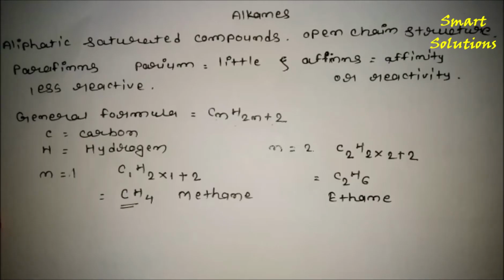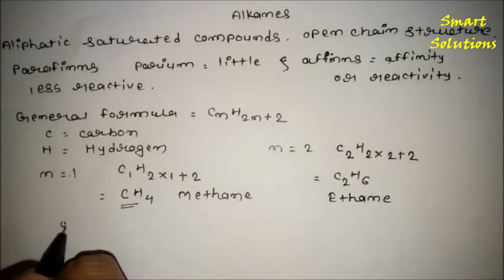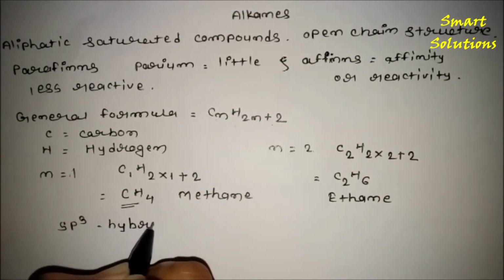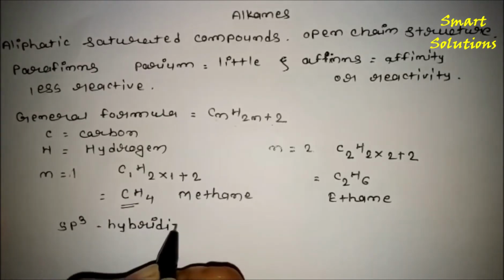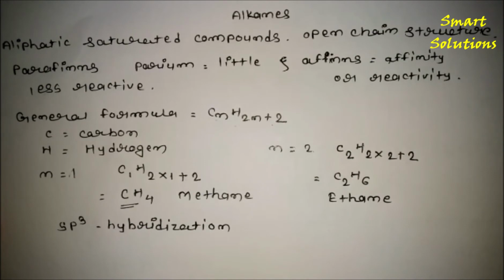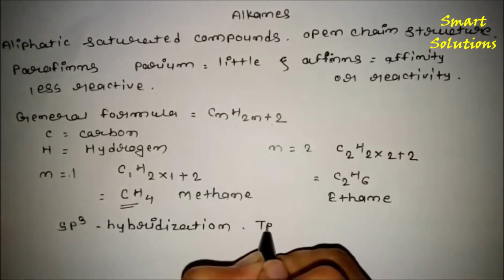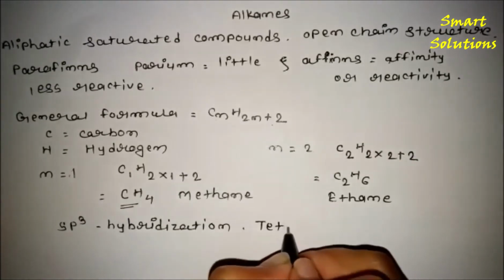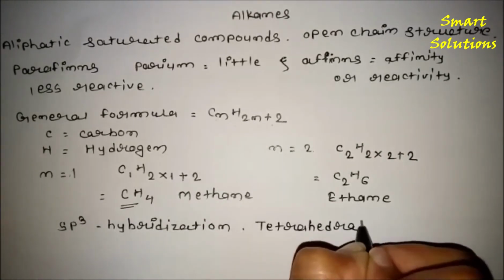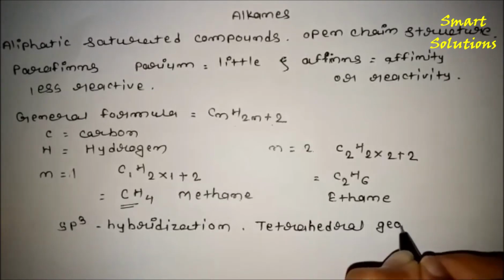Then in alkanes, every carbon atom has sp3 hybridization, and so the geometry is tetrahedral geometry.